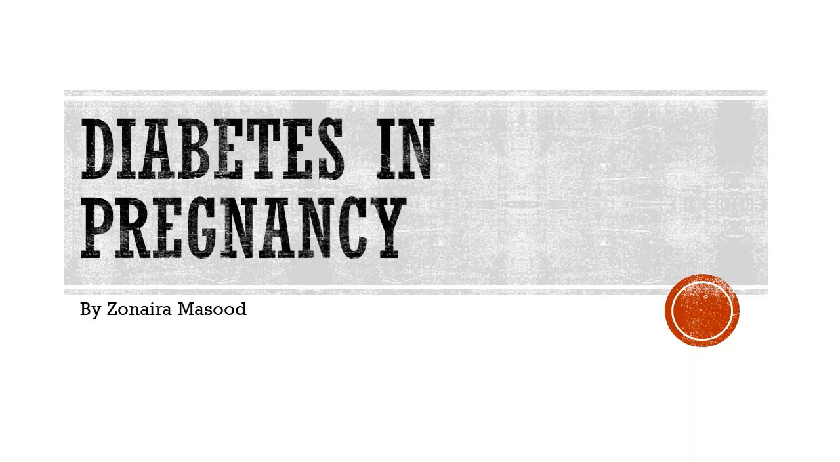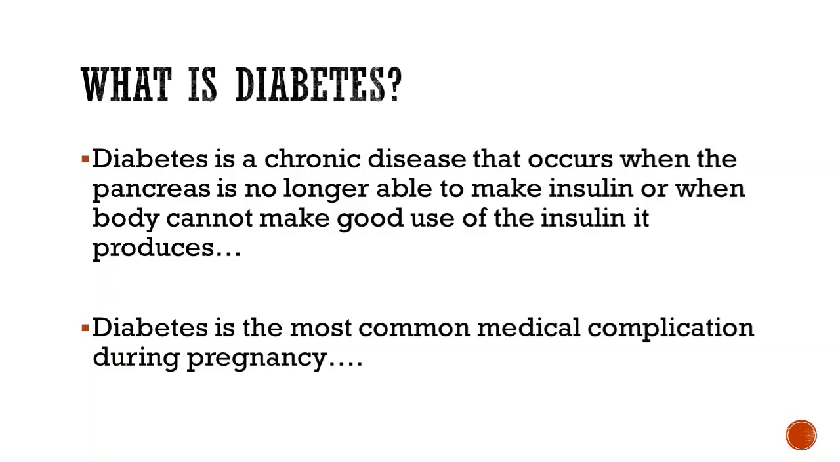The topic today is diabetes in pregnancy. What actually is diabetes? Diabetes is a condition in which the insulin producing cells of your pancreas stop producing insulin. The insulin is completely absent, or these cells are able to produce insulin but the body is not responding to the insulin or not using the insulin.